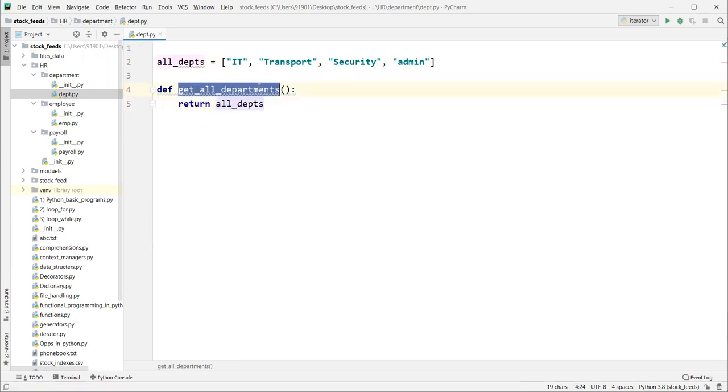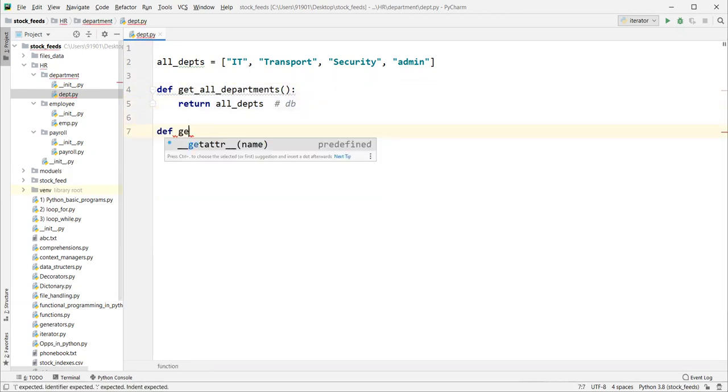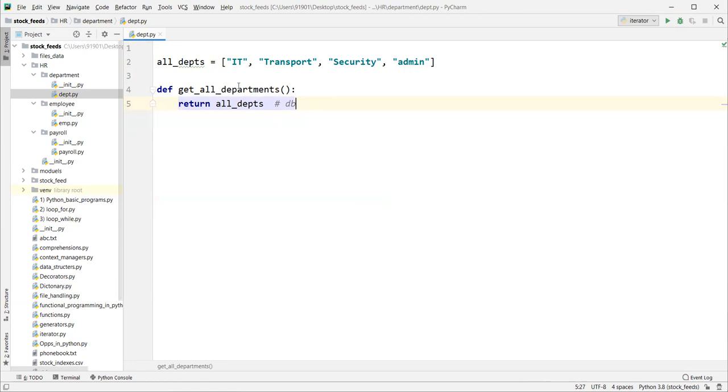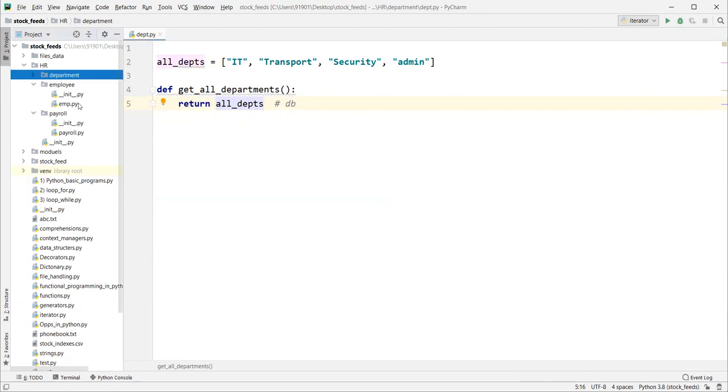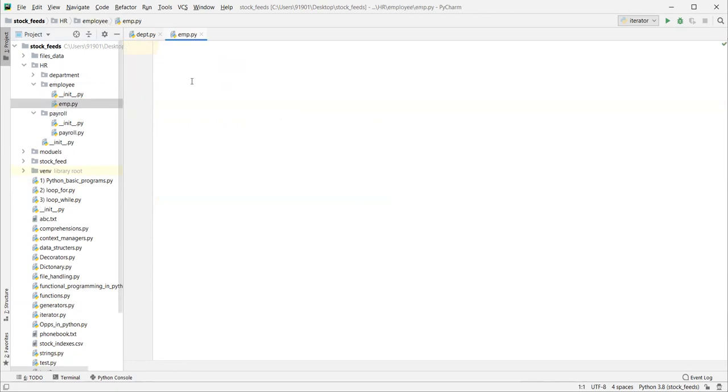When I call this function, in reality we may read from the database. Let's keep it to one function for now. Based on our requirements, we keep on adding new business logic here. That's it.